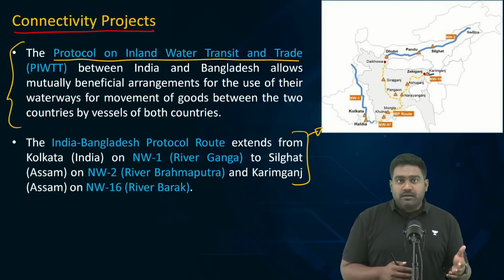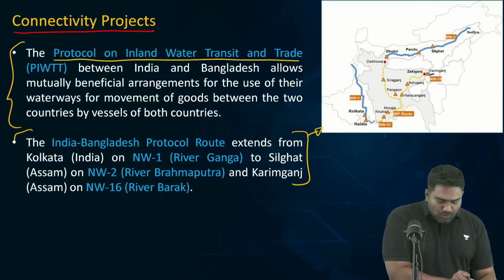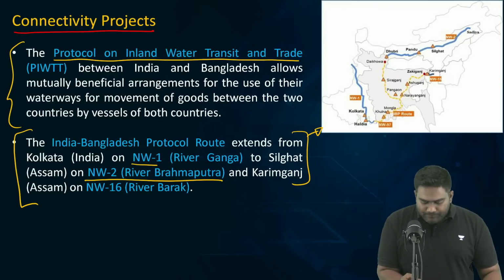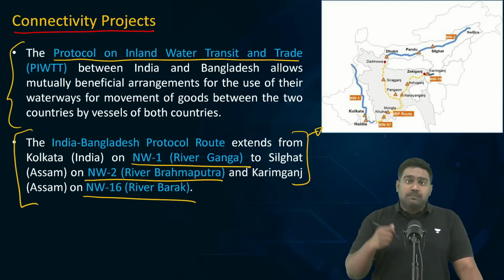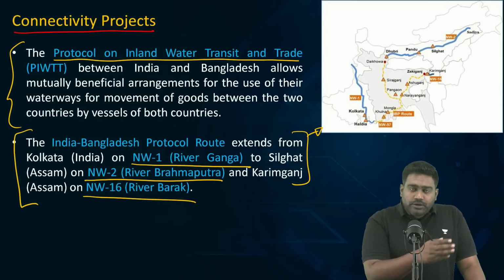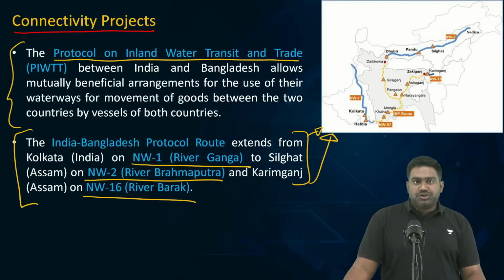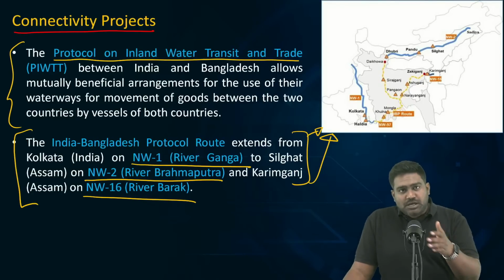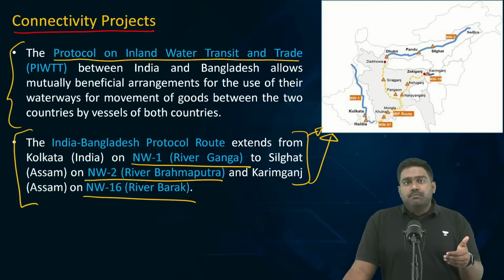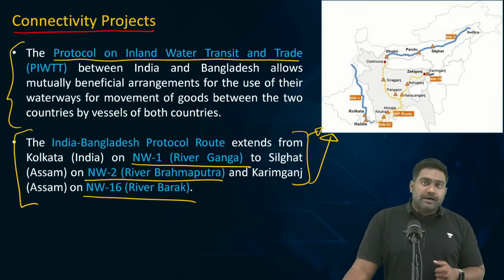National waterway number 1 on the Ganga River, number 2 on the Brahmaputra, number 16 on the Barak River. These important modes of transport and transit were interlinked with the river systems in Bangladesh, as the Ganga, Brahmaputra, Barak flow into Bangladesh before they join to become the Meghna.